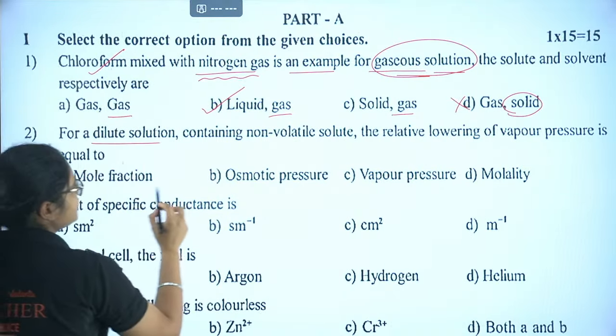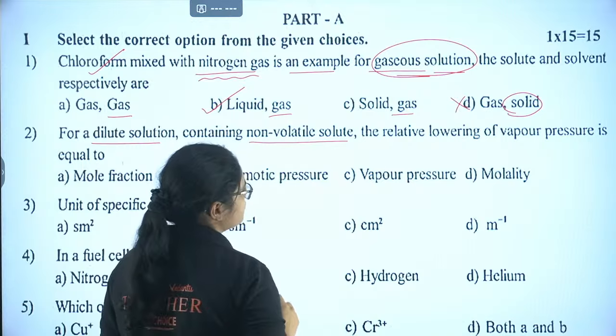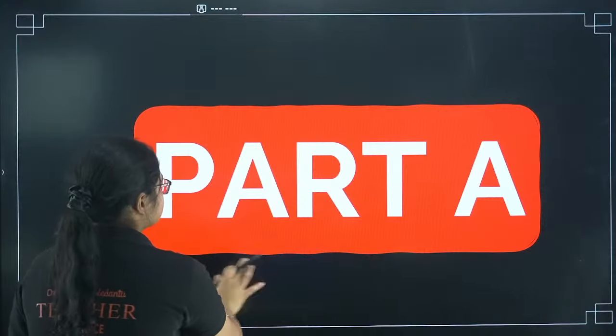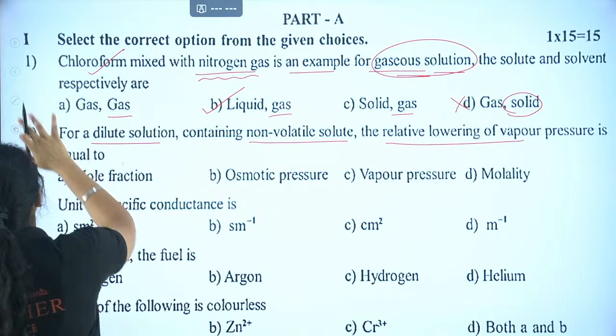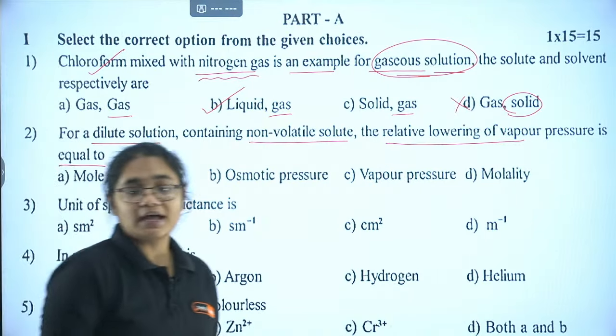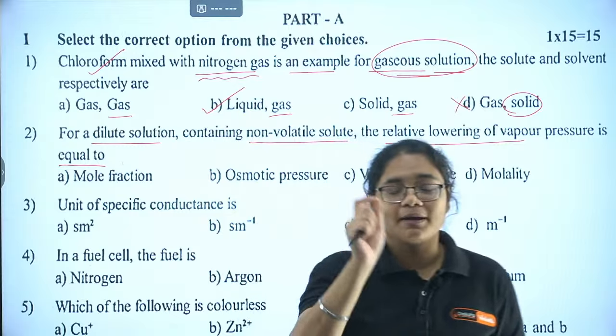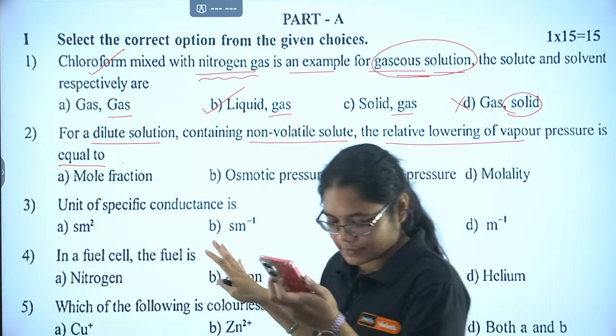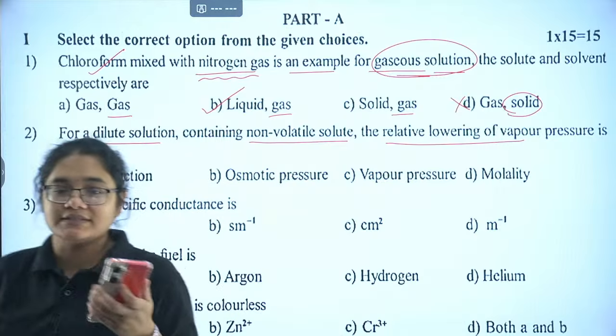For a dilute solution containing a non-volatile solute, the relative lowering of vapor pressure is equal to... Very easy question. If the solutions chapter is done and you remember the formula, you should be able to answer within 1 second. Let's see who is the fastest finger.